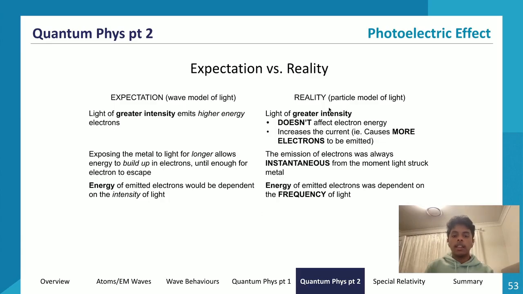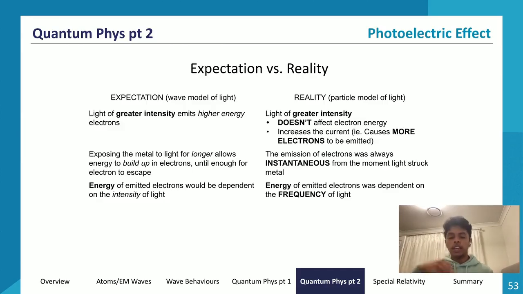So let's look at reality now. Light of greater intensity doesn't affect electron energy. What it does is increase the current. This is what we determined, and this is what we saw experimentally. Now let's try to explain it using the particle model of light. Why would it increase the current? If we think back to what the particle model said, we linked intensity to the number of photons, right?